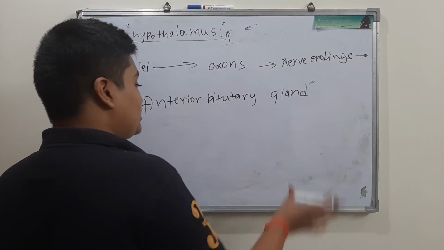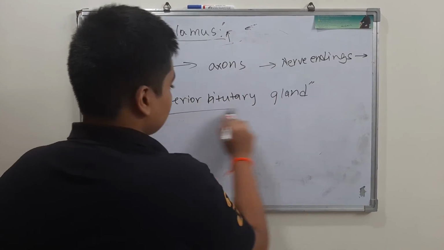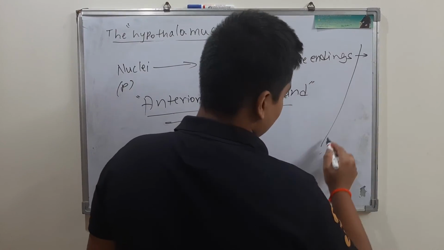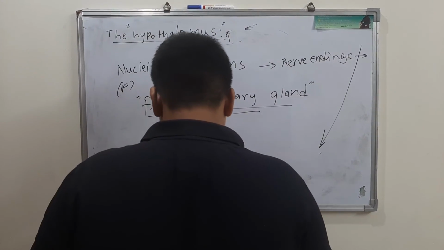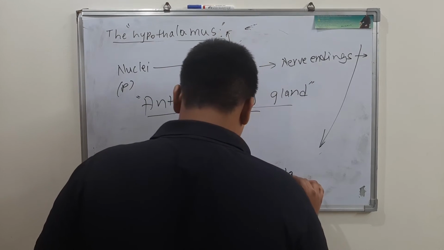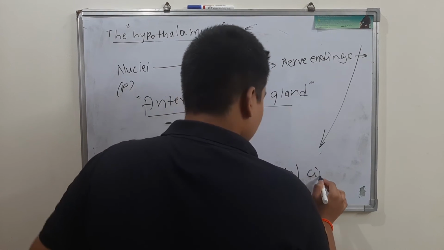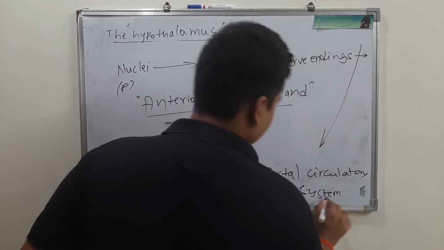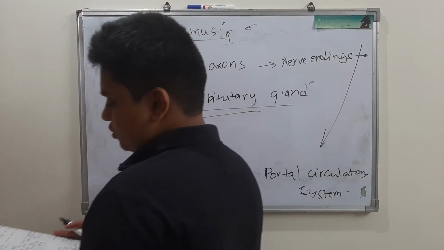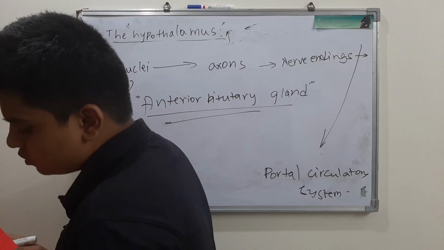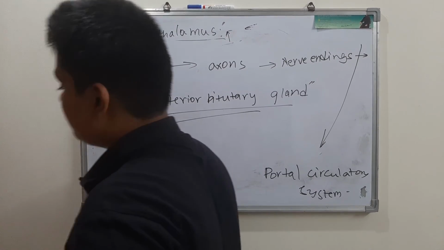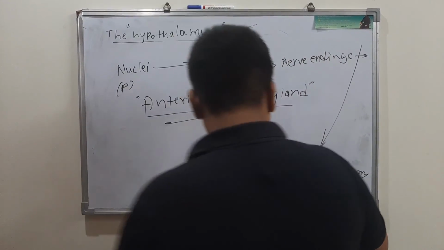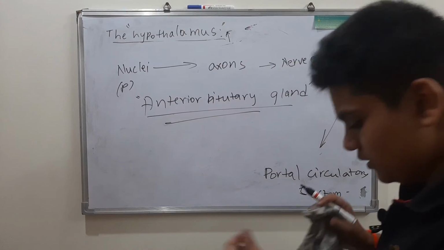So in order for these hormones to reach the anterior pituitary gland, this is the path followed, and they reach it through the portal circulatory system. Very simple. In the nucleus they are produced, they are transported through the axons until the nerve endings, and from the nerve endings they are transported to the anterior pituitary gland through the portal circulatory system.